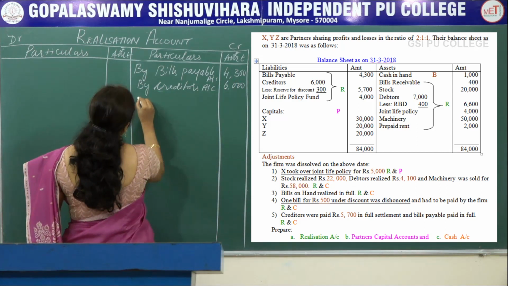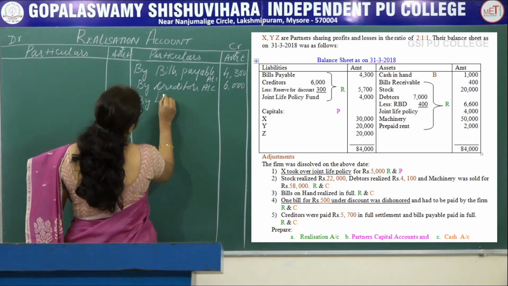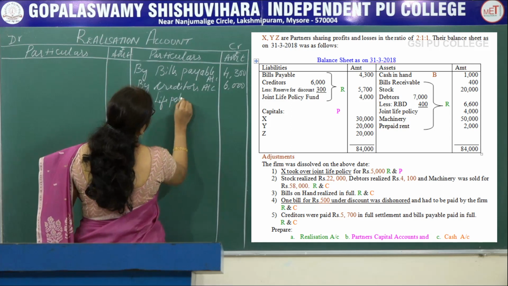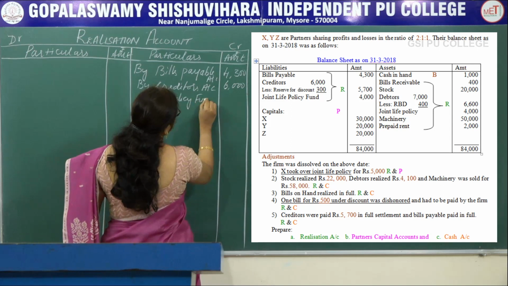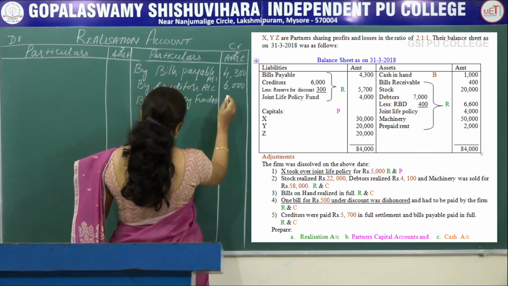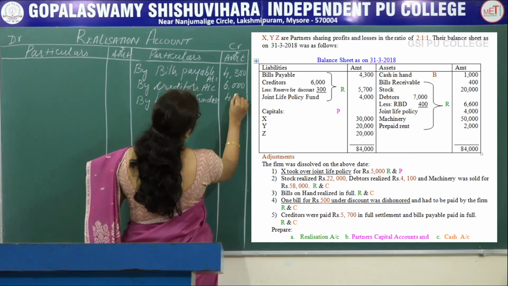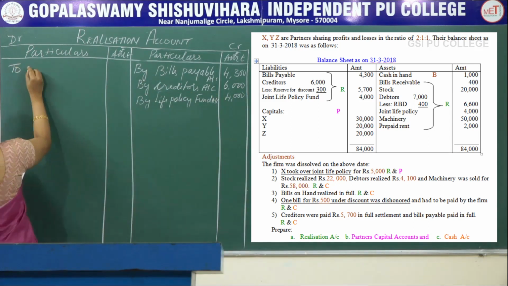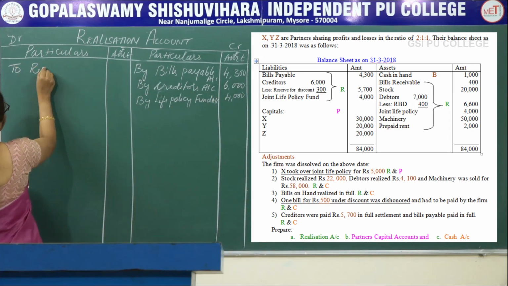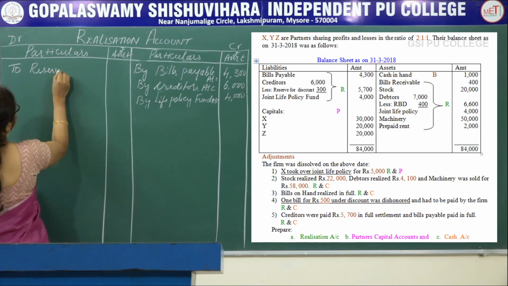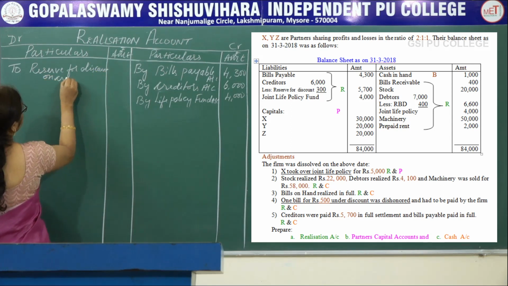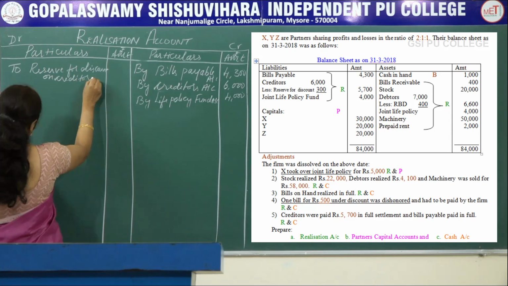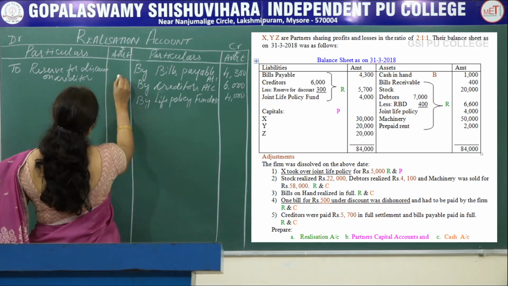Next, by joint life policy fund amount is 4,000. To reserve for discount on creditors amount is 300.